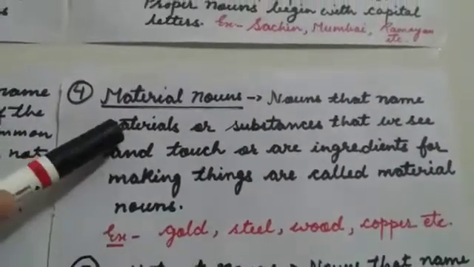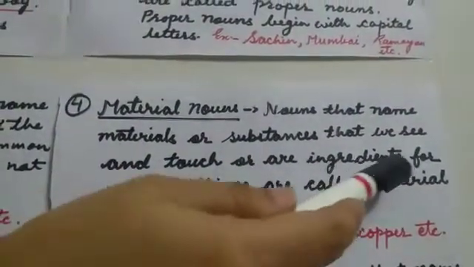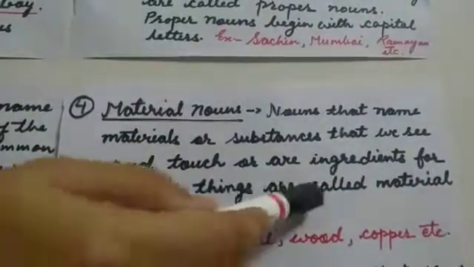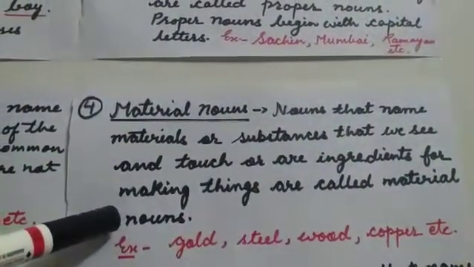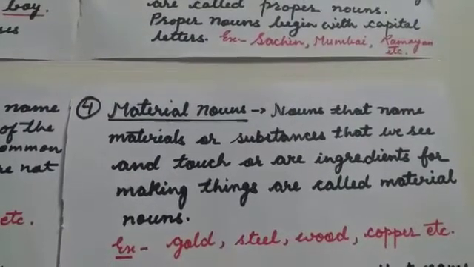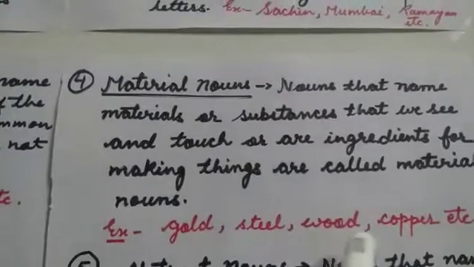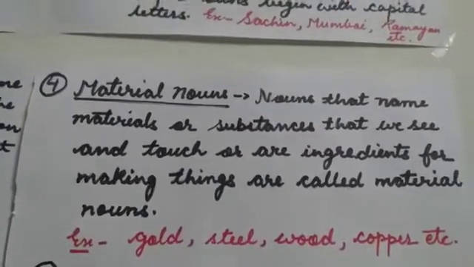Nouns that name materials or substances that we see and touch or that are ingredients for making things are called material nouns. It means the nouns that denote material or substances are called material nouns. For example, gold, steel, wood, copper, etc.